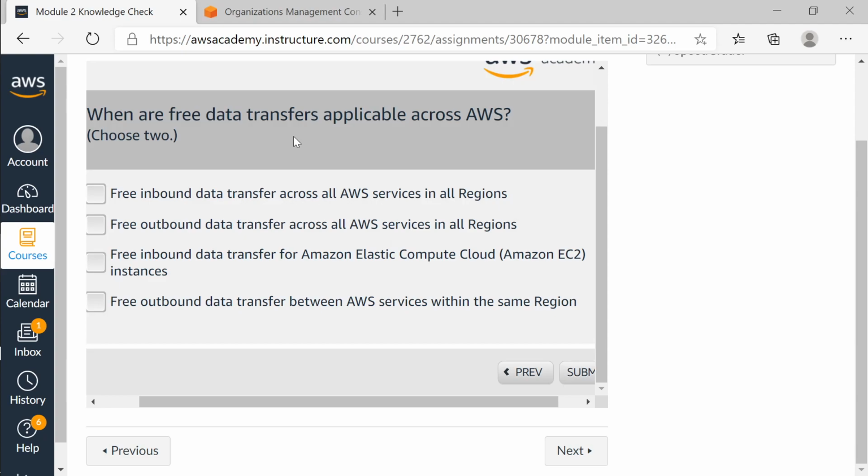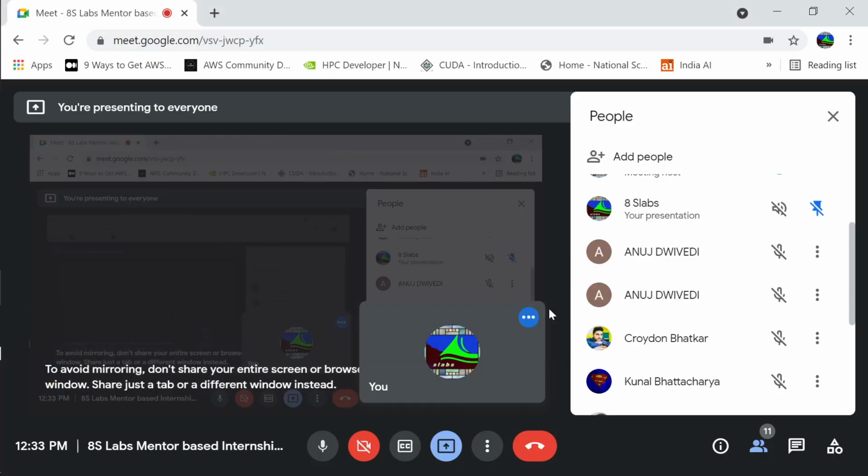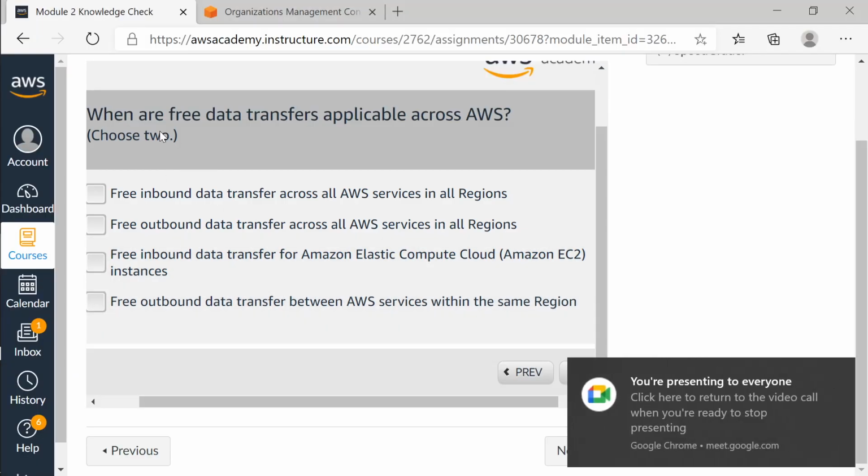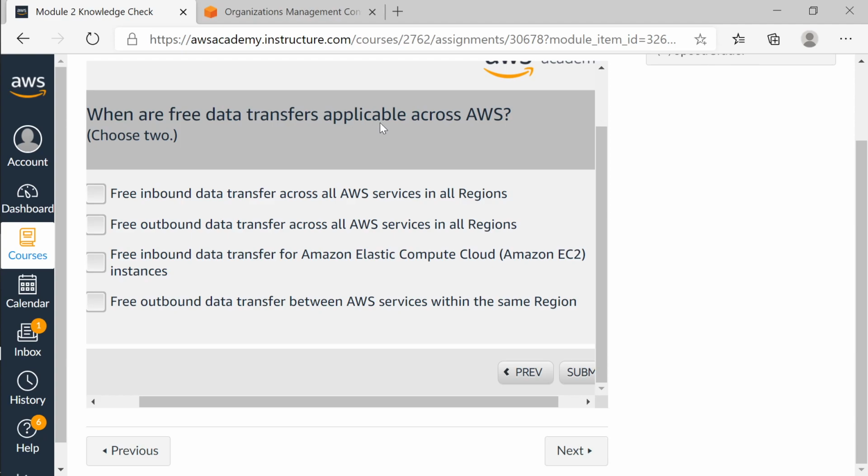Okay, so next question is for Croydon. When are free data transfers applicable? Remember free, okay? So free data transfer is applicable across AWS. So you need to choose two. Free inbound data transfer across all AWS services in all regions. Free outbound data transfer across all AWS services in all regions.